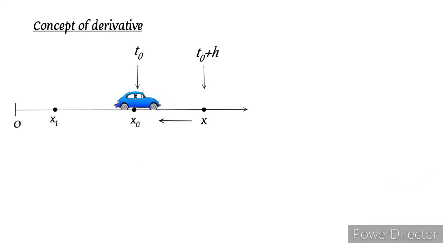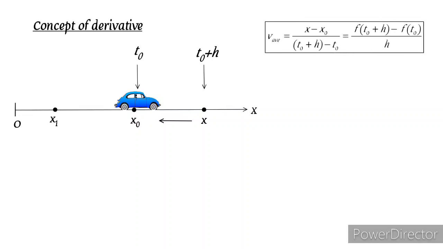Suppose the car is traveling from point x1 to x, and we wish to know the instantaneous velocity when the car is at x0. Now the average velocity of the car from x0 to x is given as follows. To find the instantaneous velocity at t0 we will make the time interval smaller and smaller. That is, we will take h closer to 0.